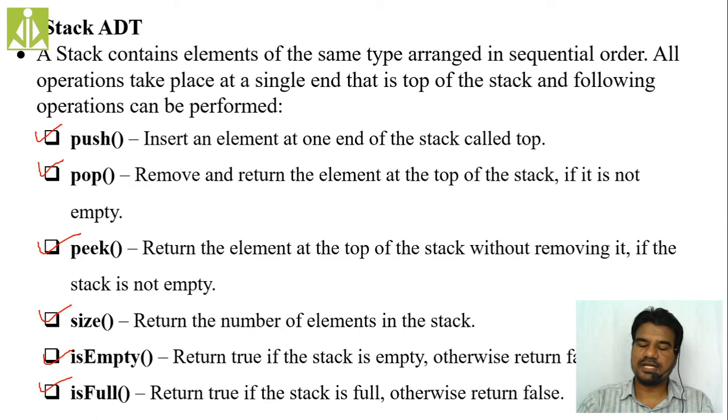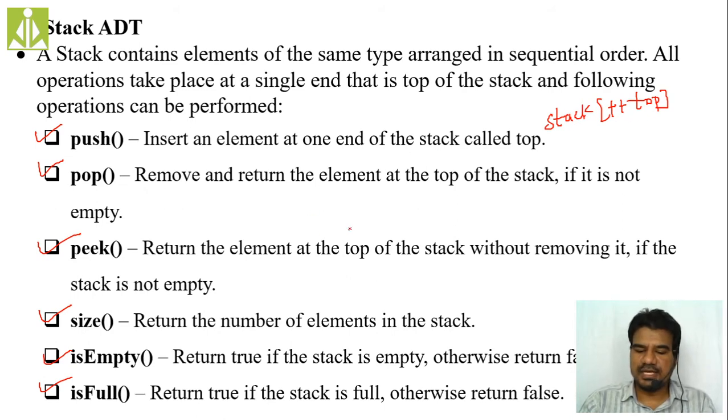And how are we performing the insertion into the stack? Stack of plus top. These are the important statements I'm writing over here. Every time you perform the insertion, that is nothing but the push operation, you have to increment the top value and push that element at that top location.